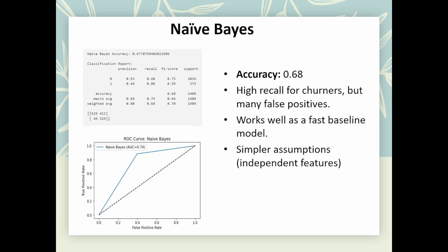It has a high recall, meaning it successfully identifies many customers who actually churn. However, it tends to make more false positives, predicting churn for some customers who do not actually leave. The main advantages of this model are that it is very fast, computationally light, and easy to interpret. This makes it suitable for large-scale applications or as an initial screening model. In short, it's a simple and efficient baseline model, even if it's not the most accurate one.